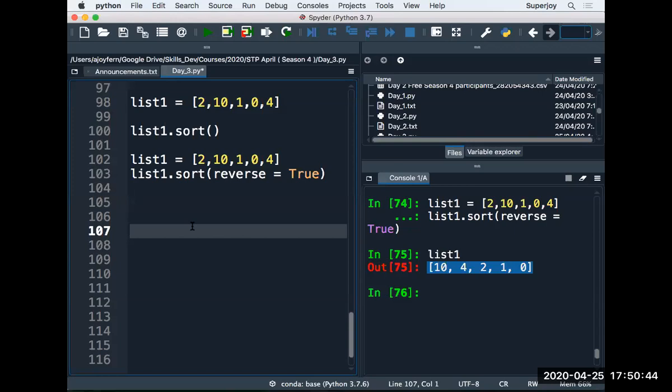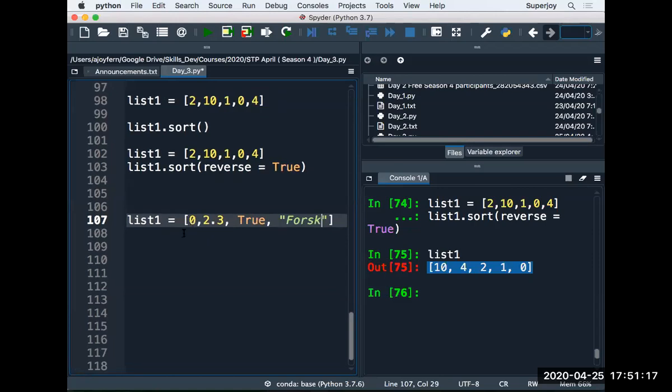List is a heterogeneous data structure in Python. What do I mean? That means you can have different data types in the list. Can I define a list something like this? I take some integer value, some float value, some Boolean value, and some string as well. Is that allowed in Python?